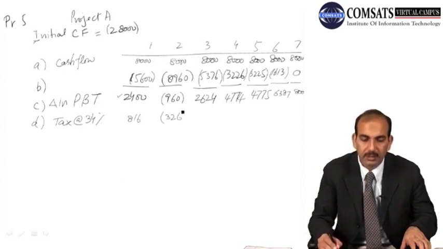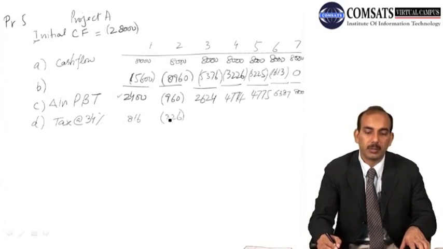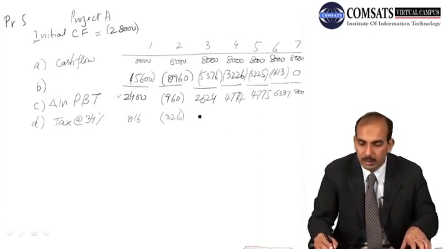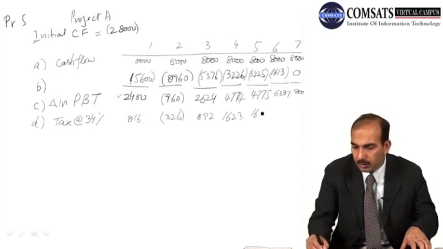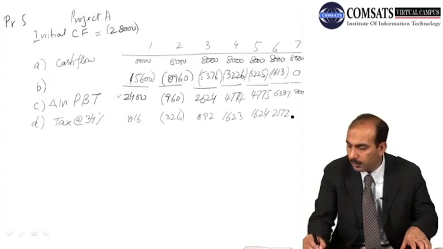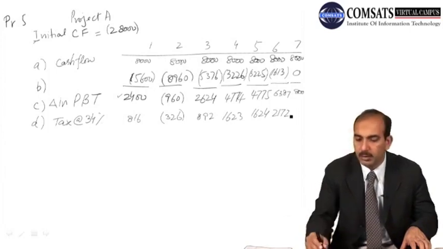So this will provide a tax shield. This will reduce the loss by the same amount. And then again we have a tax of 892, 1623, 1624, 2172, and 2720.